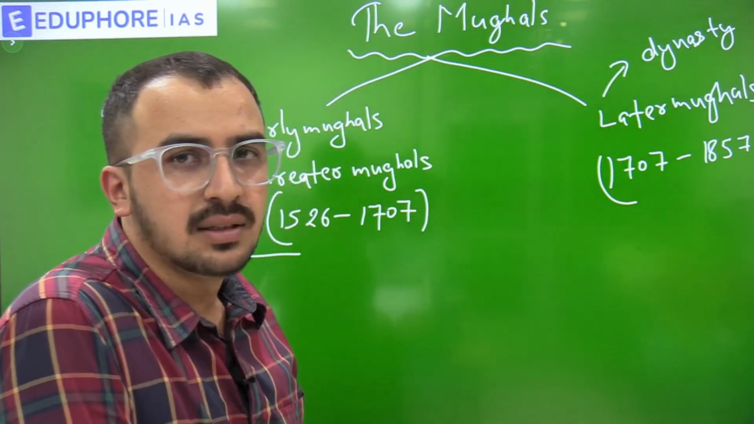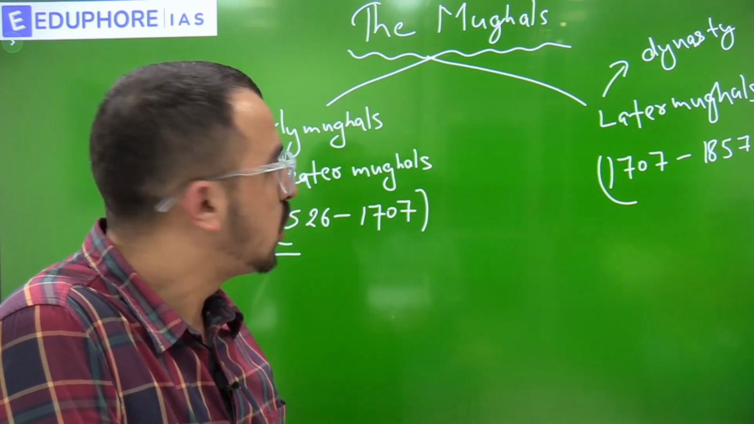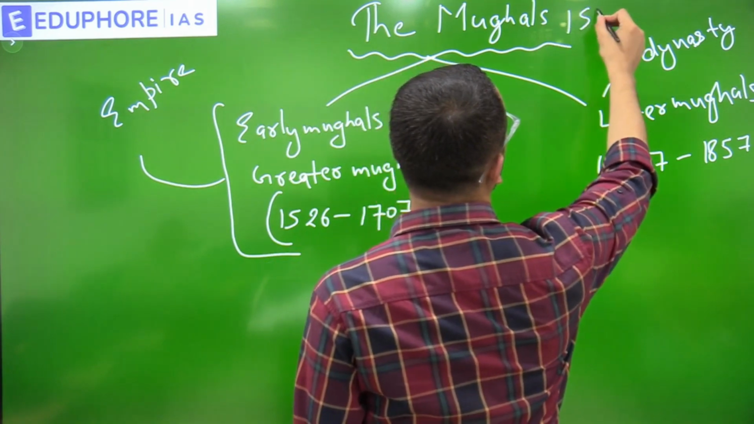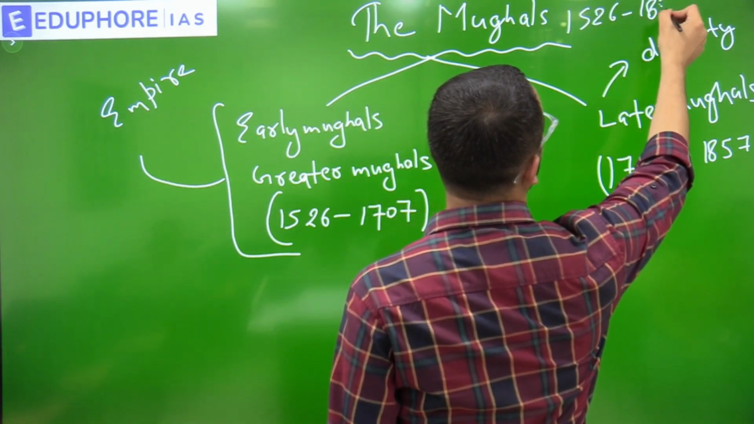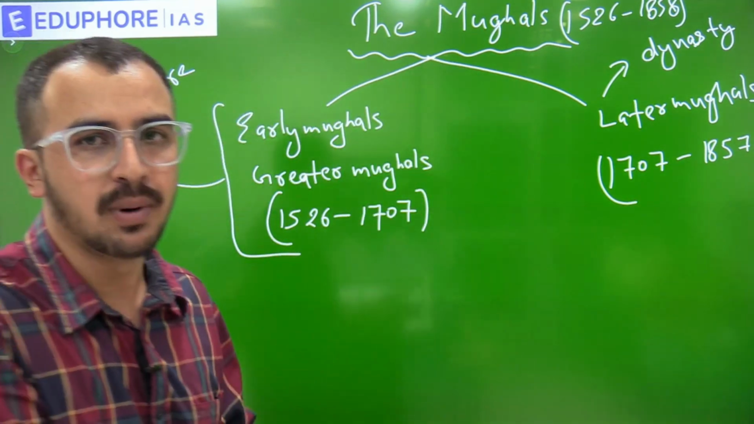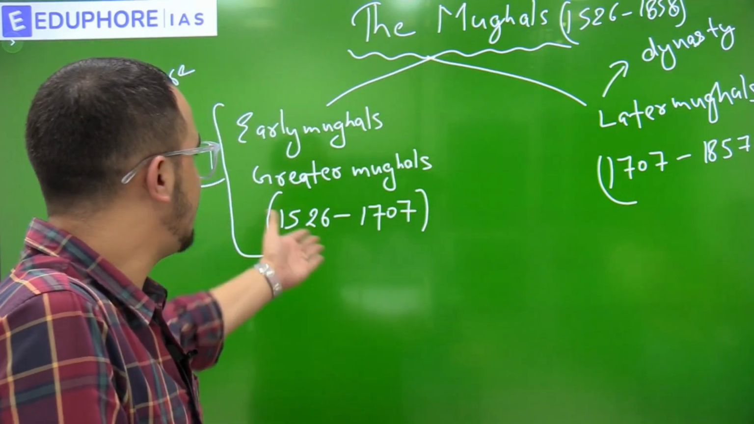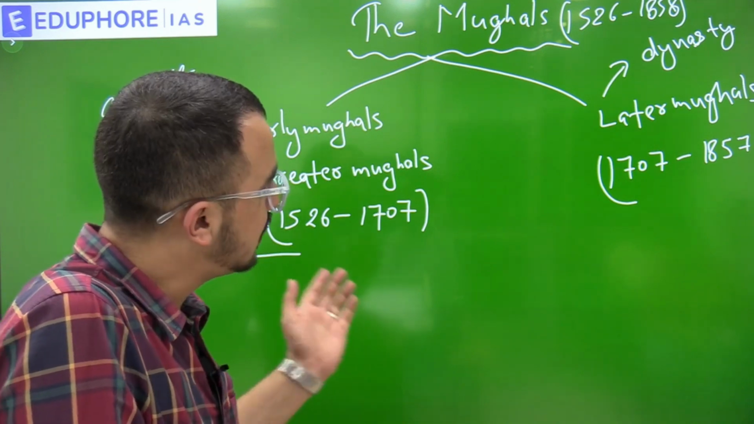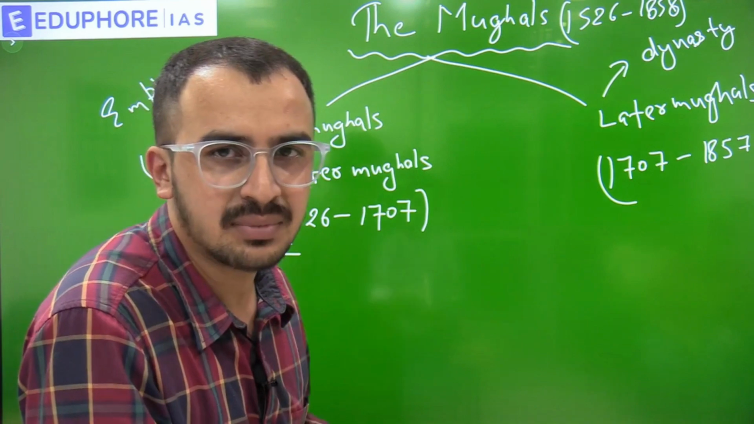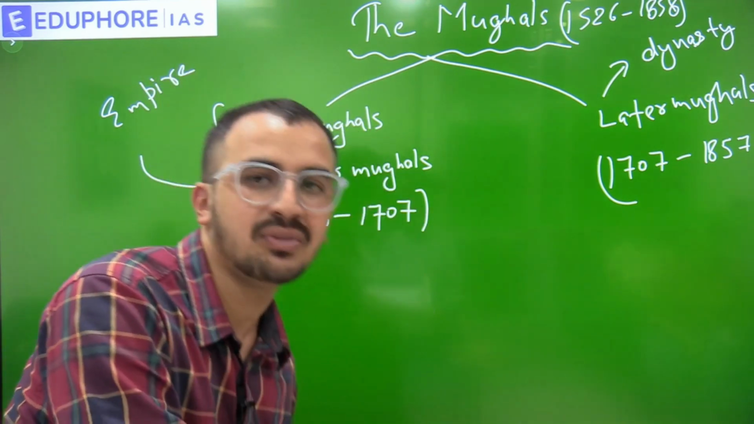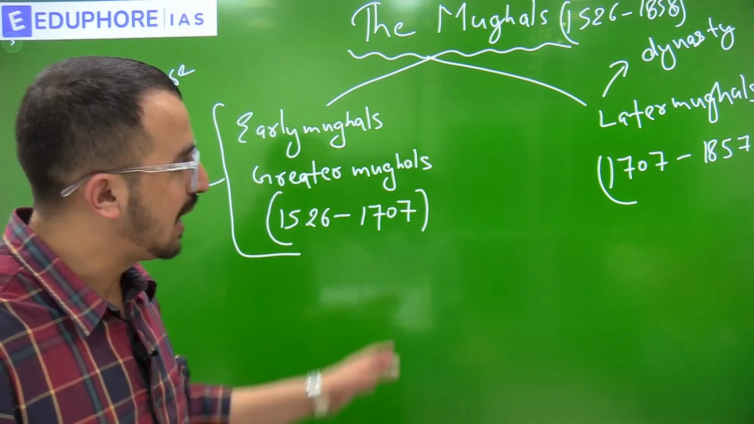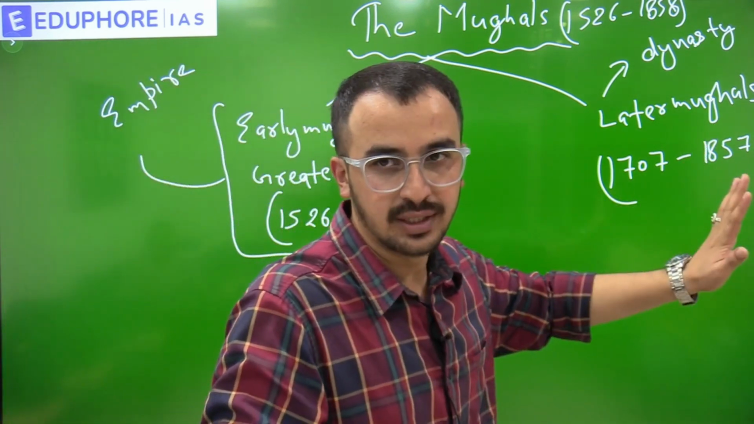Mughal dynasty. We started about Mughal dynasty yesterday also. Mughal dynasty time period is from 1526 till 1858. And this time period in itself is divided into two parts. The first part is from 1526 to 1707, and the second part is from 1707 to 1858. In some of the books you may find it written as 1857. So it can be interchanged, but the exact time period is 1858 only.